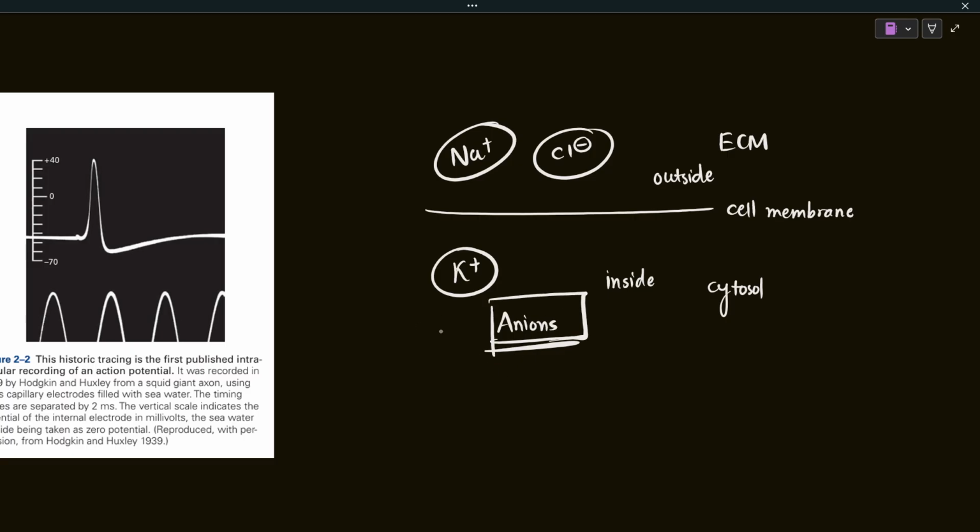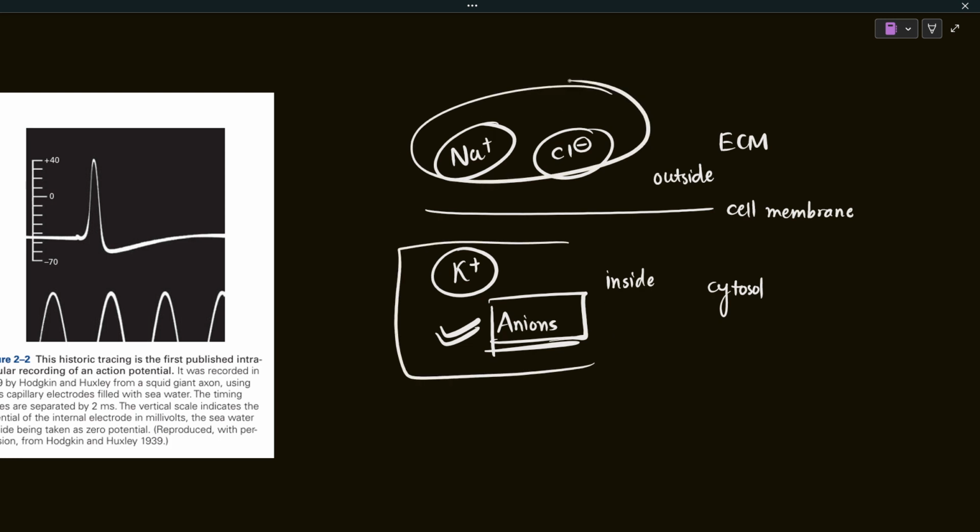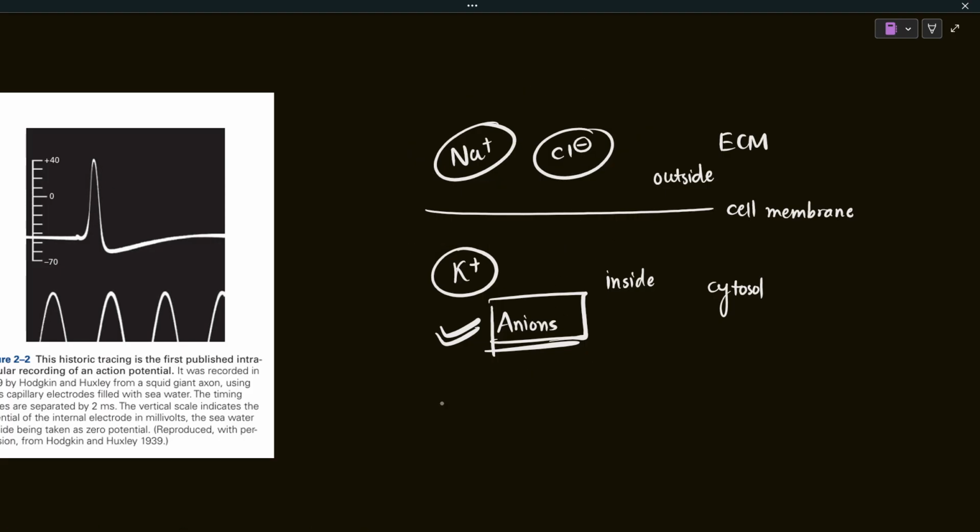So here you can see the negative part is too much, like potassium ions plus a lot of anions. When you compare to the outside of the cell, the inside of the cell tends to have more negative charge, and that is why there will be a negative charge on the inside of the cell.